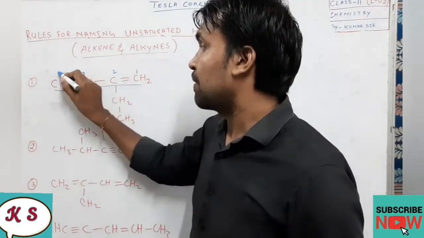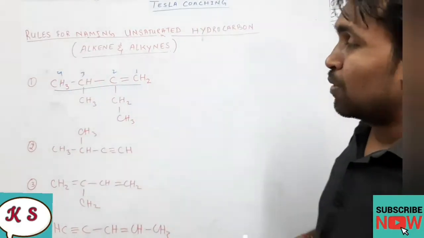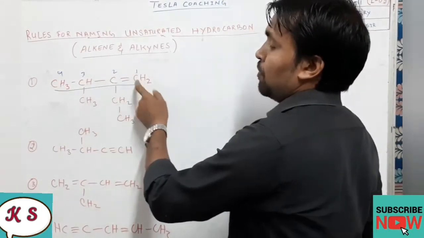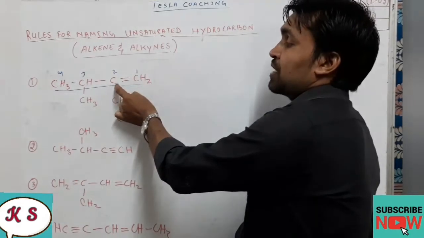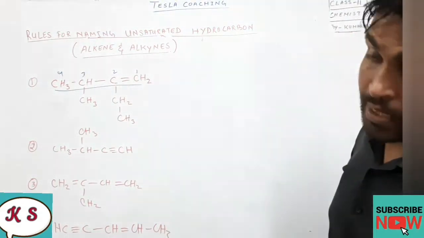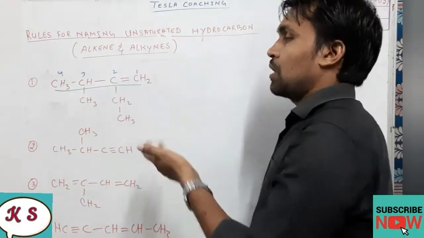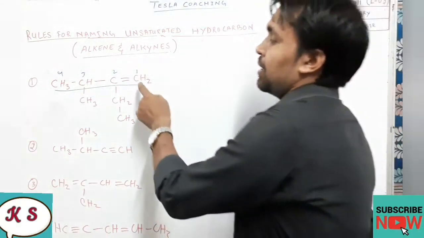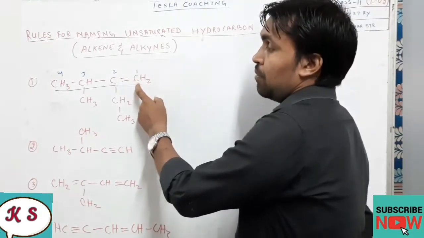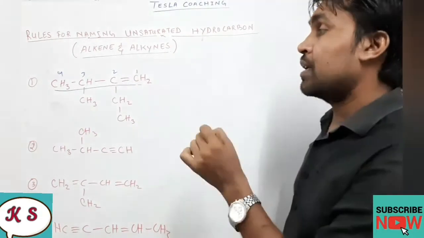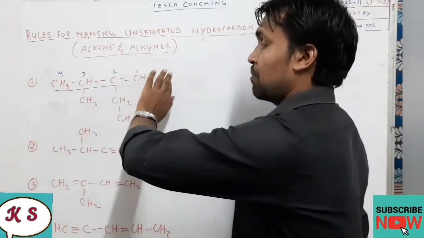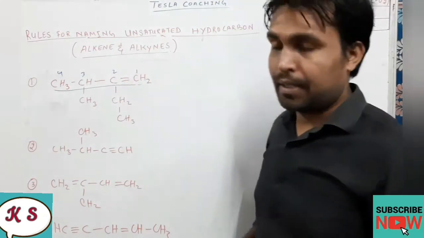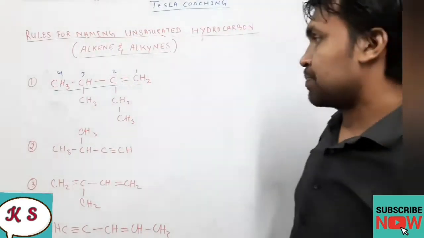Once again I'm telling you, dear students, if you come from this side, 1 2 3 4, the carbon which is attached to the double bond is getting the third number, but our rule says they should get the lowest number. Another possibility is there: if I start numbering from here, the double bond will get position number 1. That's why we will follow this way, from right to left, so that the double bond gets the lowest number. I hope this point is clear.